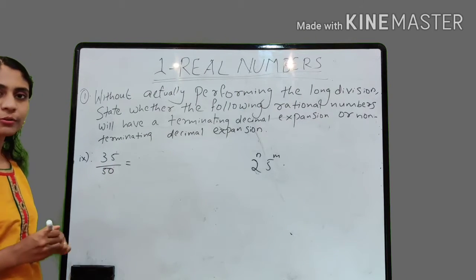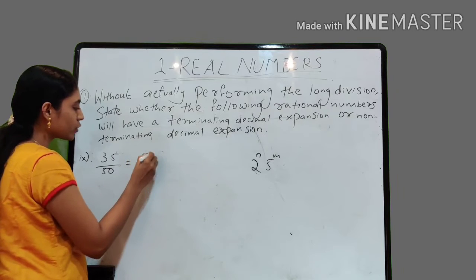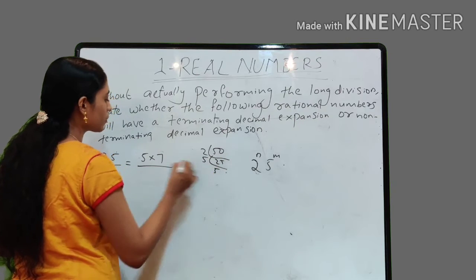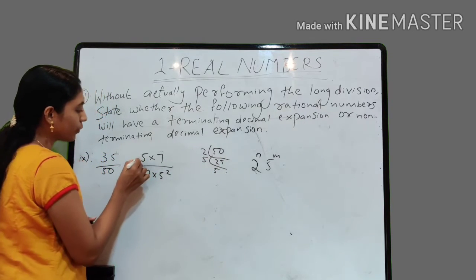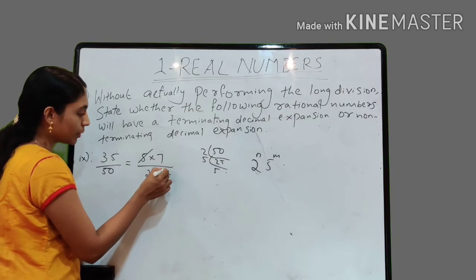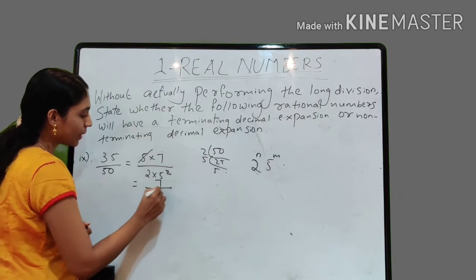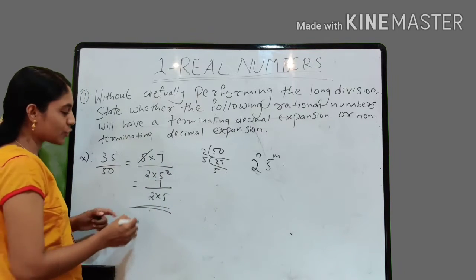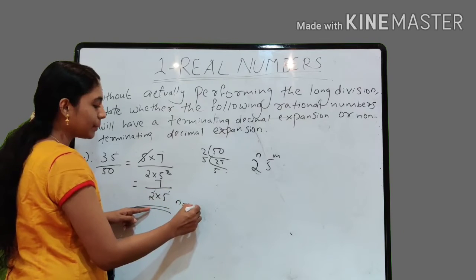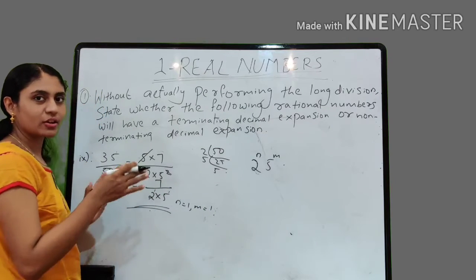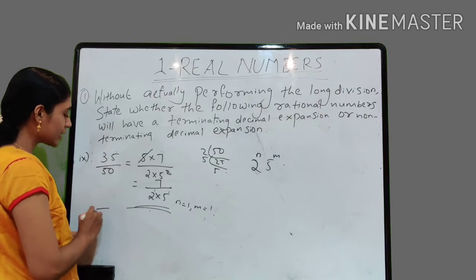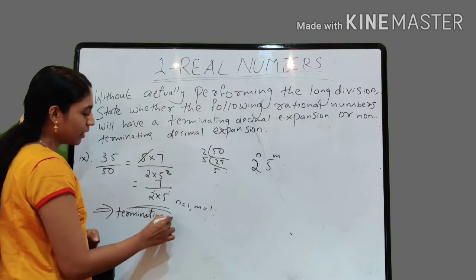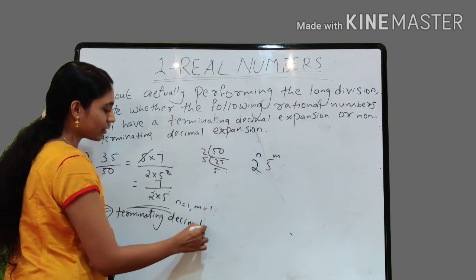Next one, 35 by 50. 35 can be written as 5 into 7. And what about 50? 2, 25, 5, 5, right? So 2 into 5 square. And 1 five from the numerator and the 5 from the denominator get cancelled, so that it will become 7 by 2 into 5. And clearly the denominator is of the form 2 raised to n into 5 raised to m, where n is equal to 1, m is equal to 1. Both are non-negative integers. 1 is a non-negative integer, right? So clearly we can say that this rational number is having a terminating decimal expansion.